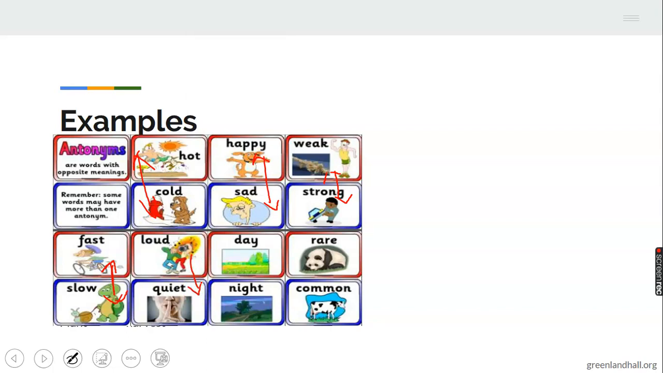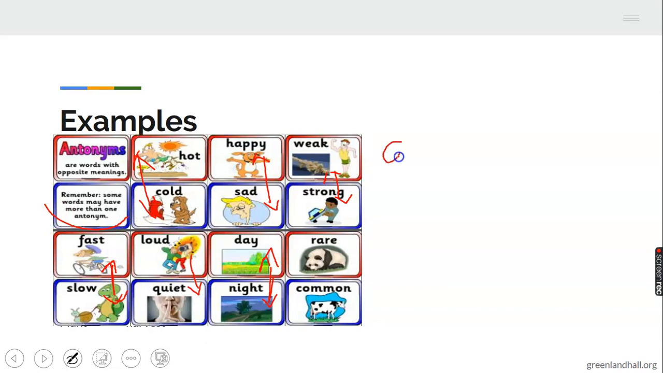Then we have day and night. Then we have rare and common. Rare means something that you don't always see around. It's not very much available. Common means something that everybody sees around. It's very common.